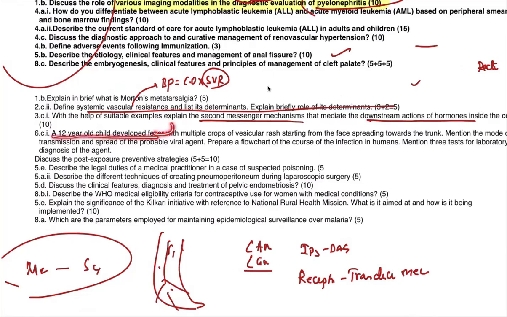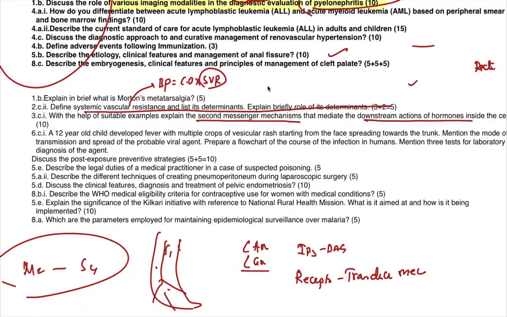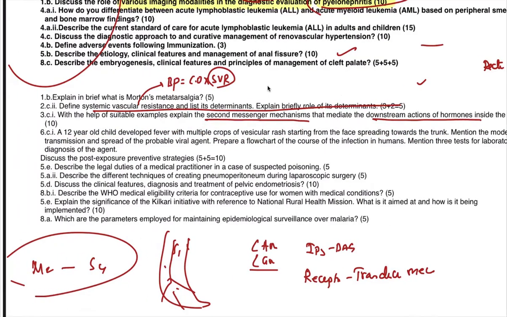A 12-year-old child with fever, multiple crops of vesicular rash, spreading towards the trunk. Mention the mode of transmission and spread of probable viral agents. So, last year only they asked a question: what are all the herpes viruses we have?